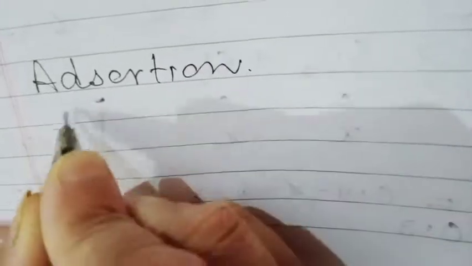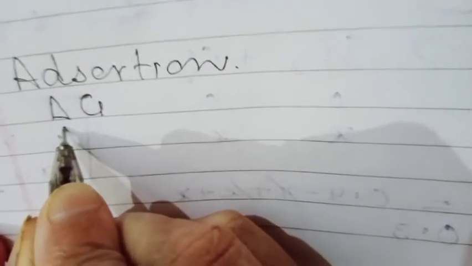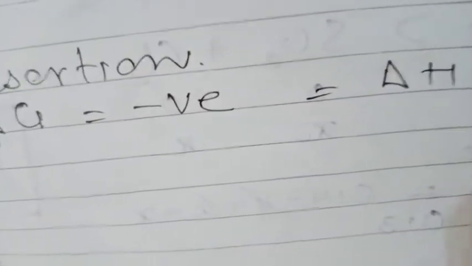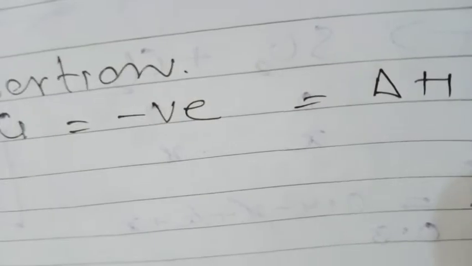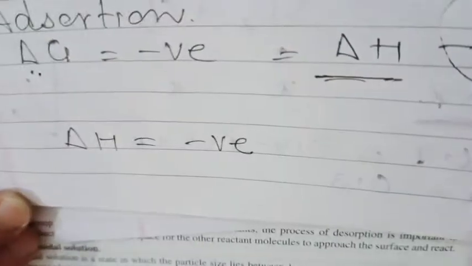The reason behind this is that the feasibility of a reaction is seen with the help of delta G. It should be negative, and we know that delta G is equal to delta H minus T delta S. In this case, delta S is negative. It is an unfavorable factor, so minus T delta S becomes positive. So overall spontaneity depends upon delta H. In this case, heat is given out, delta H is negative, so this makes delta G negative, and hence the adsorption becomes feasible.